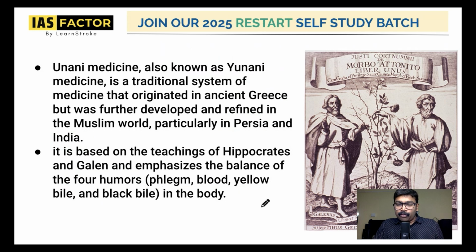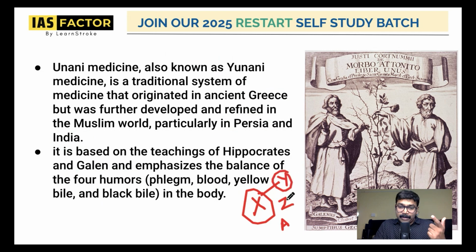So, what is this concept of Unani? Imagine that there is a person called X and he's having a disease. He's having a disease called Y. He's having a disease called Z. He's having a disease called A. So this person X has three diseases. So what happens is, in normal medicine, you take medicines for Y, you take medicines for Z, you take medicines for A.